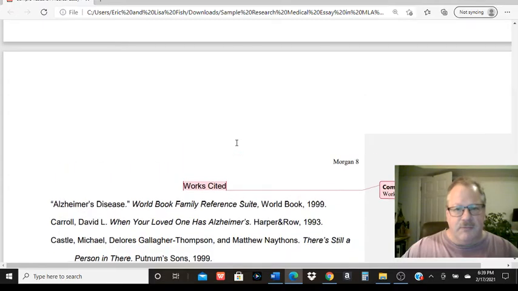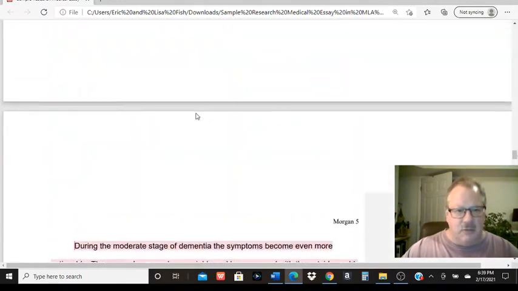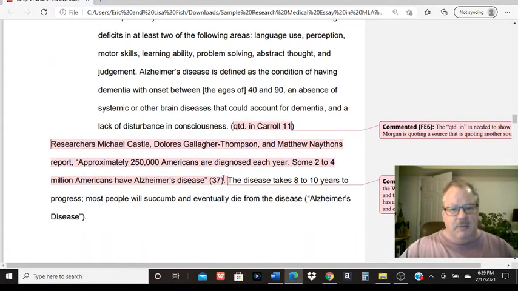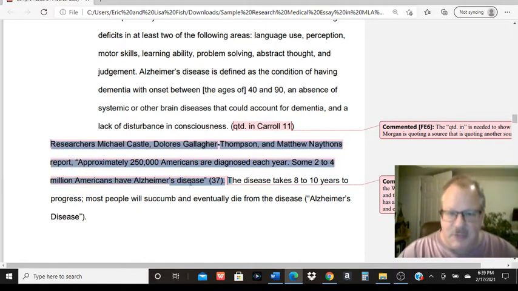But the four things I want to go over are short quotes, summary, paraphrase, and long quotes. We went over that once before, but right here is a good example of a short quote. For short quotes, it's three or fewer lines with MLA formatting. You encase that short quote in quote marks, and you want to introduce the quote and cite it. Quotes should be word for word, so a short quote of three or fewer lines will be word for word inside those quote marks.